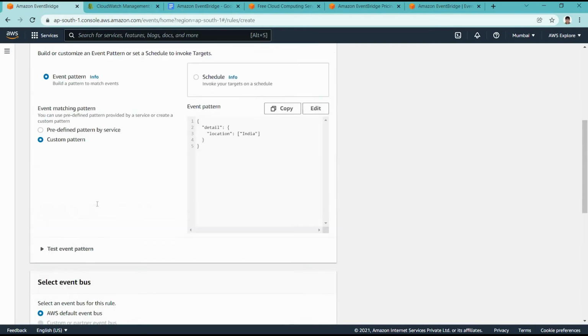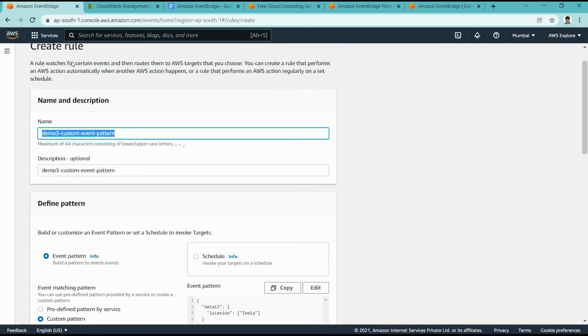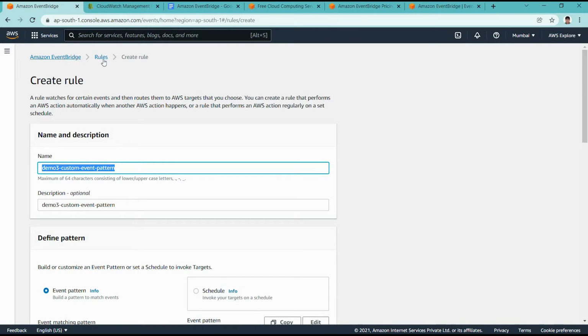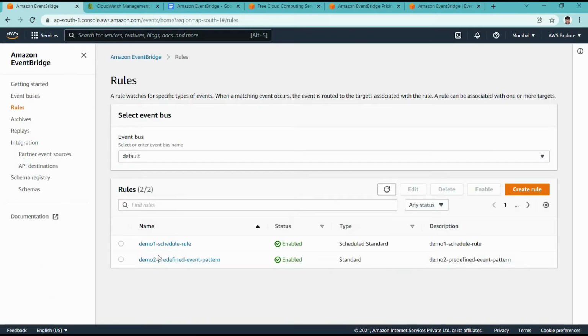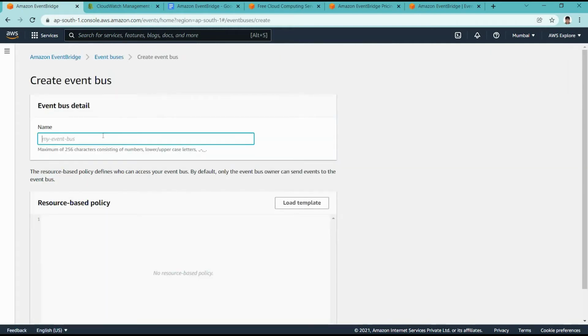Before doing this, let us do one thing. For now, let us not add these rules. Let me go back. Here we have two rules added, for demo 1 and demo 2. We are creating a new bus for this; by default there is one bus, right? So in this demo we will cover a custom bus. I am creating a new bus, for example demo 3 custom bus.